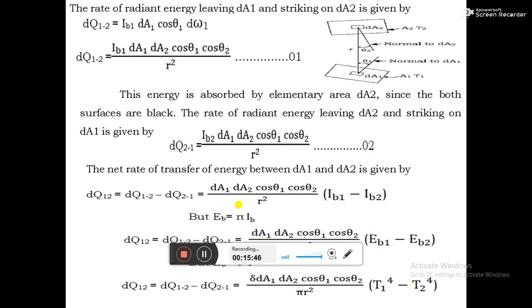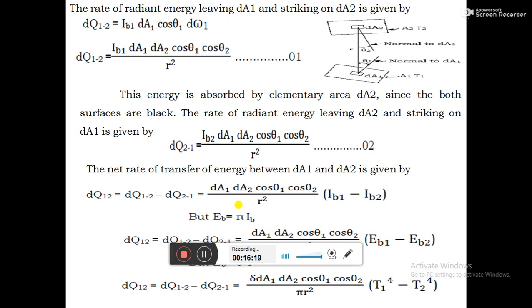Next, the rate of radiant energy leaving dA1 and striking on dA2 is given by dQ12. It is the amount of radiation emitted by the surface dA1 and falling on the surface dA2. From the definition of intensity of radiation, it is the amount of radiation emitted by the body per unit area and per unit solid angle.